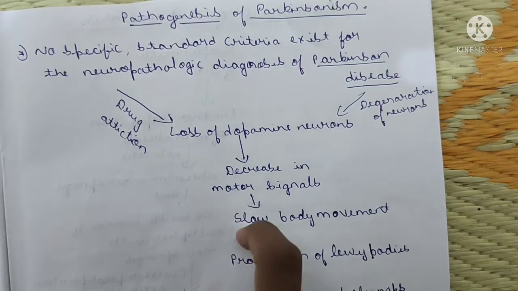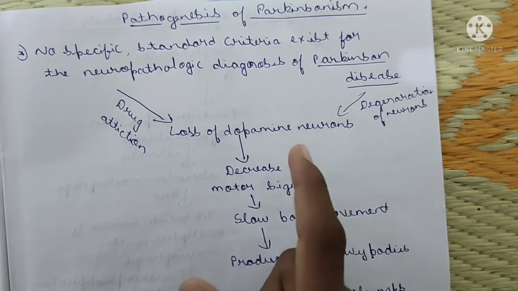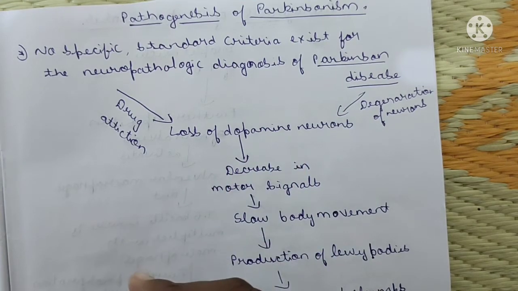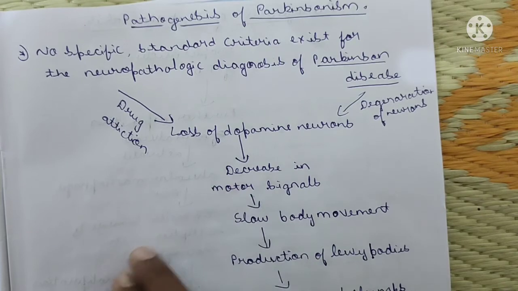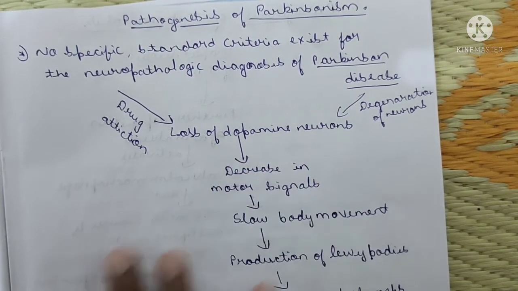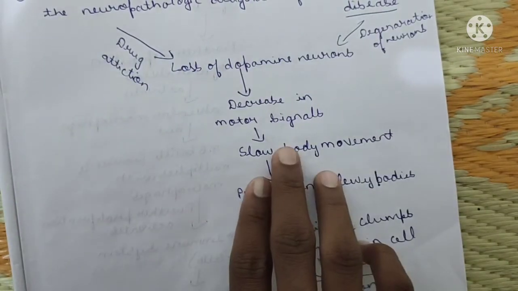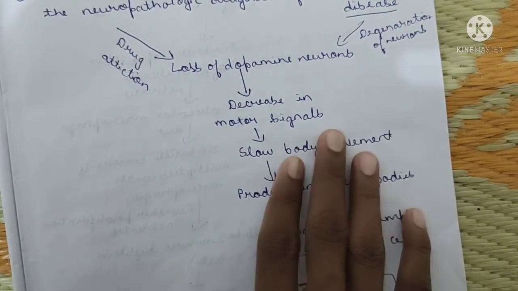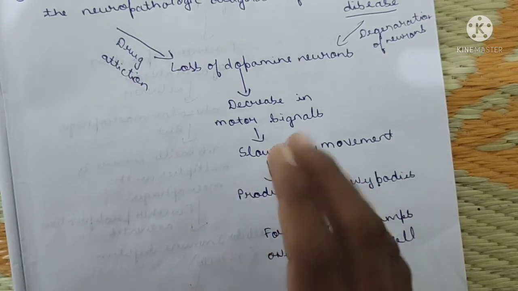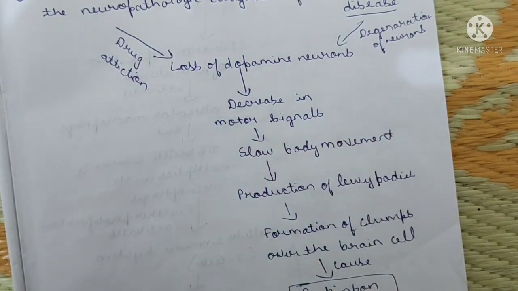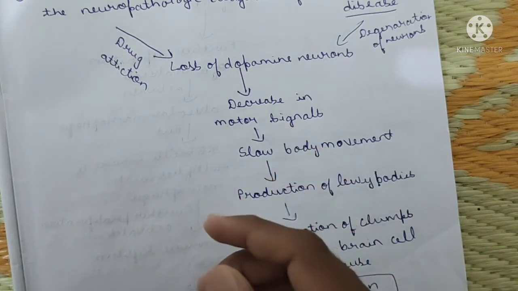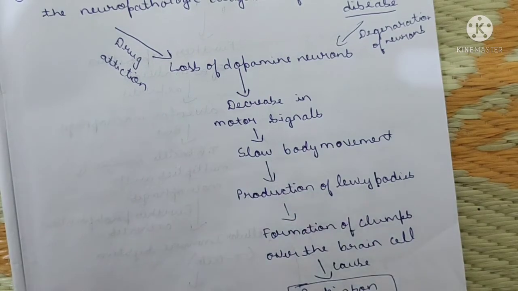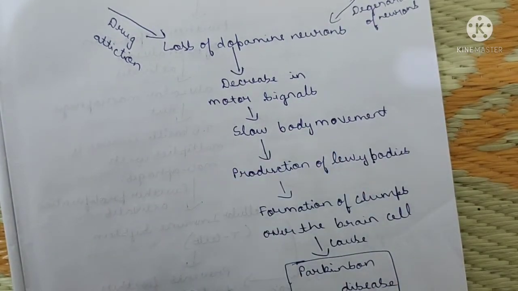As you all know, dopamine plays a vital role in transmission in the brain cells. They transmit the nerve impulses. What happens if there is a loss of dopamine neurons? It means a decrease in motor signals. Okay, when I am shaking my hands here, and what I am talking, these all depend on the motor signals. Motor signals directly or indirectly depend on the dopamine neurons. The loss of dopamine neurons means a decrease in motor signals, and that means body movement gets slow.